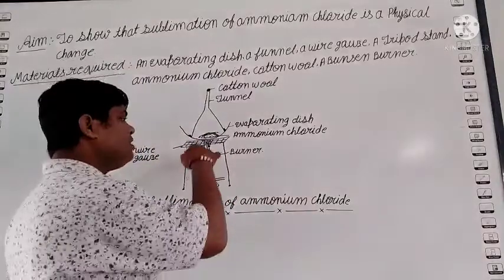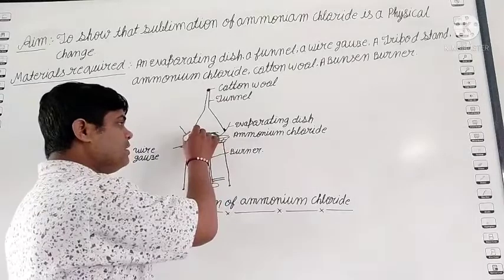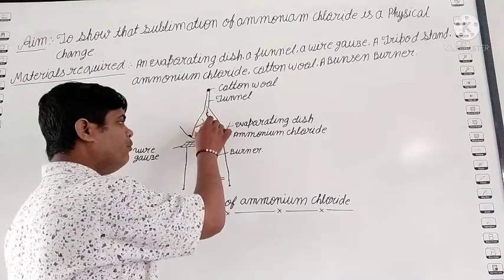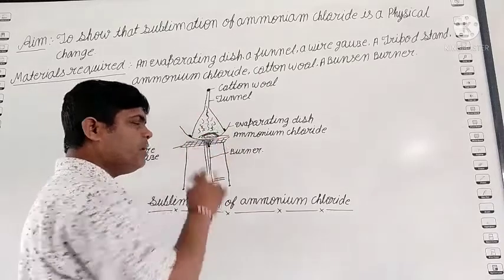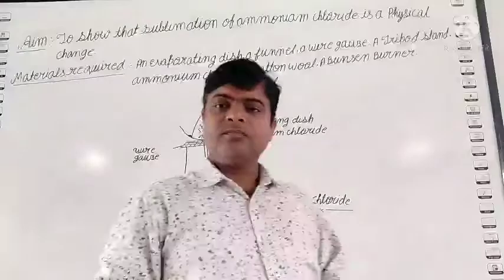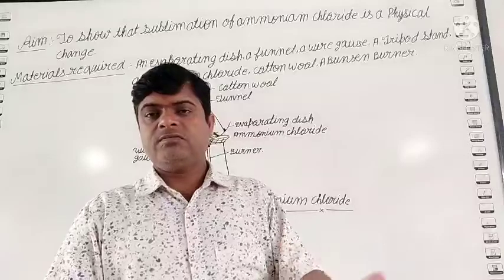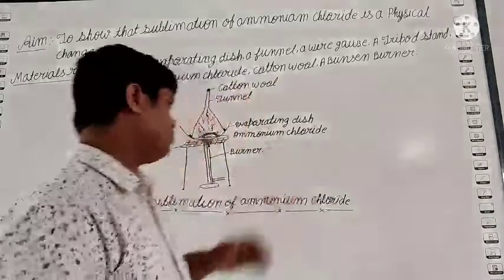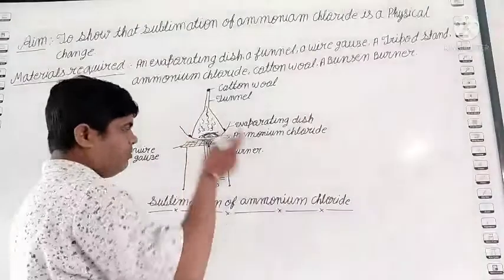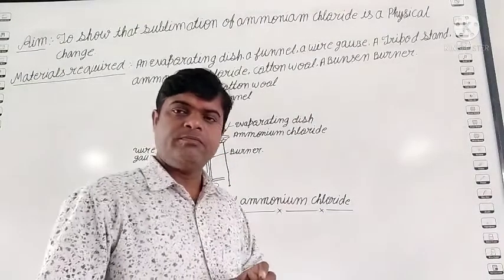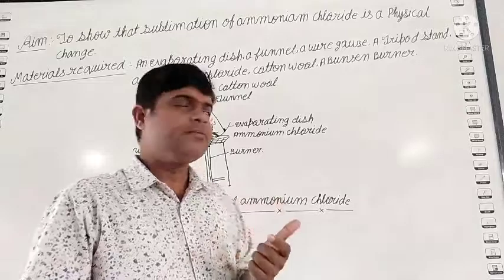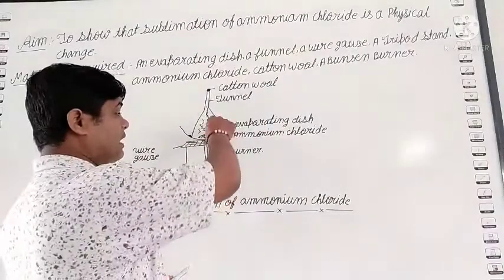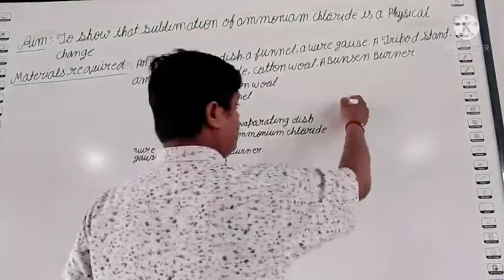After heating, students, what do you observe? You observe that the funnel becomes filled with white fumes. What happened? The whole funnel is filled with white fumes. Clear? So after heating for 2, 3, 4, 5 minutes, when we see that the ammonium chloride has disappeared from here, we remove the flame. After that we remove the funnel.